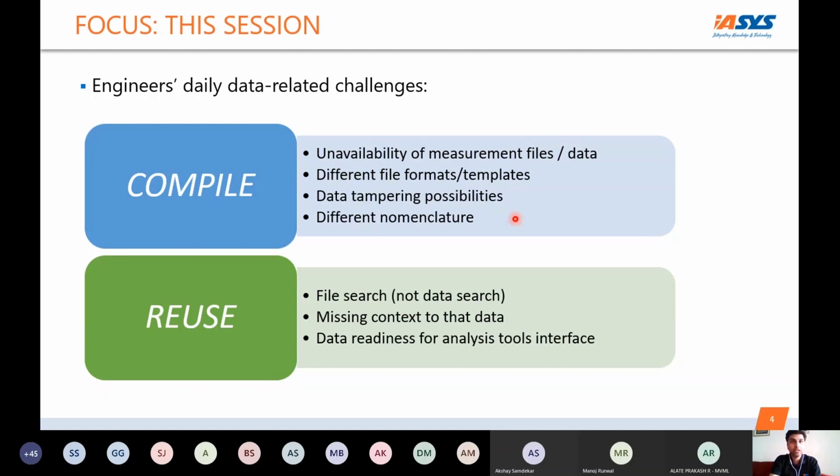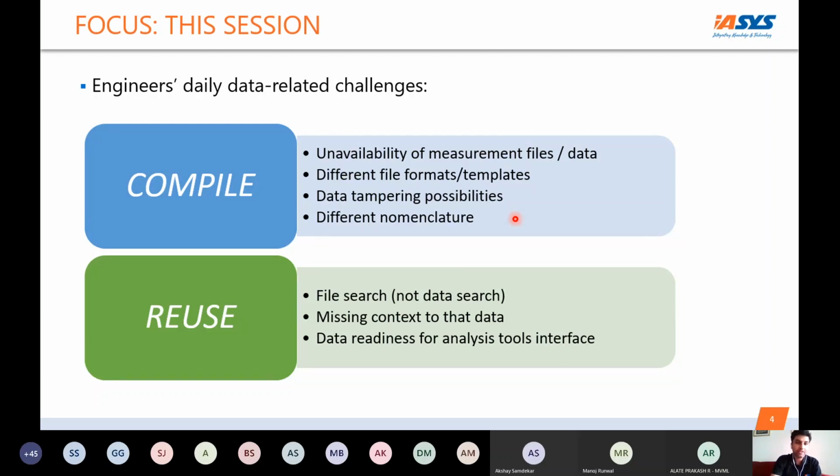A lot of the time, the operator or contract workers cause issues related to data tampering. We have seen with some customers, especially in the production environment, that people don't want the operator to make any changes to the test. It has to be instantly uploaded into the system. Then there is a difference in the nomenclatures coming from different test cells and different versions of the same supplier. So these kinds of common problems are there for the engineers.